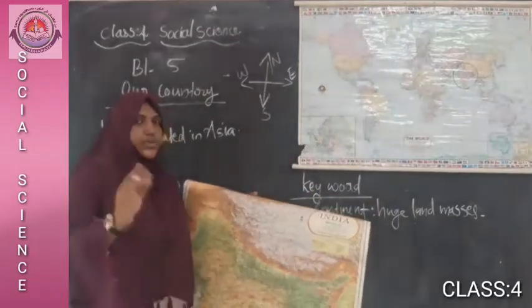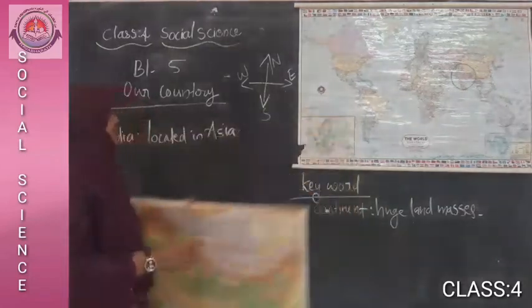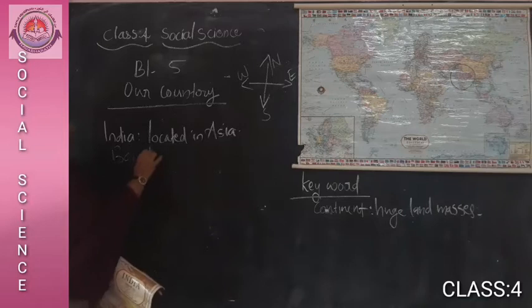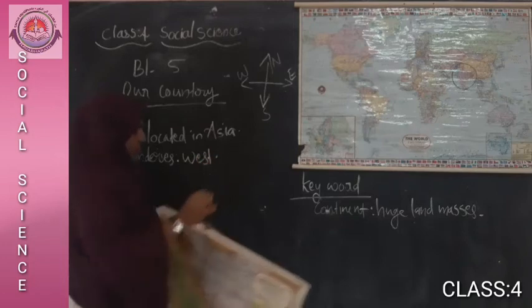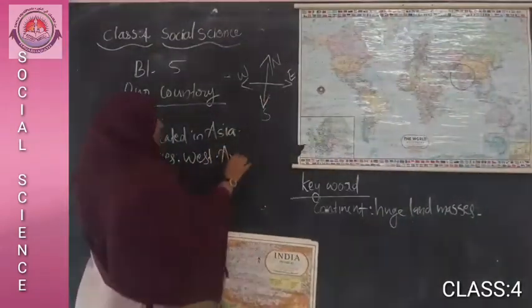Do you understand the boundaries of India? These are the boundaries. West: Arabian Sea.